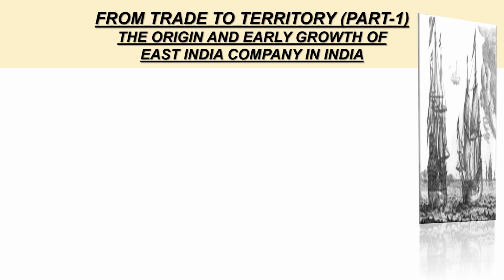Number 1, how East India Company from Britain came to India for trade. Number 2, how to maximize its profit in trade, it gradually eliminated all its European rivals in India. Number 3, why East India Company established a strong political and economic base in Bengal, the richest province of the Indian subcontinent at that time. And number 4, how the control over Bengal paved the way for establishment of the mighty British Empire in India.